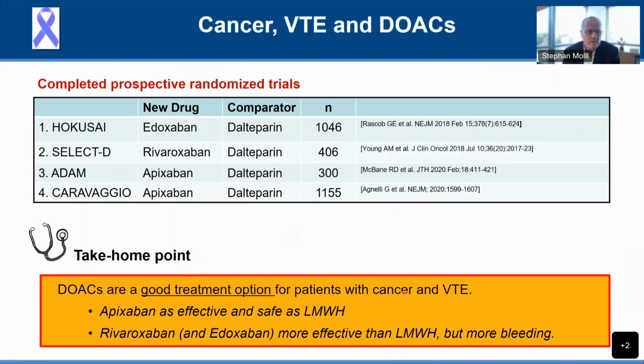And in many individuals' practice, the DOACs have replaced low molecular heparin because they're easier to take, at least in my country, often less expensive than low molecular heparin, even though it's still expensive. And there's a conglomerate of data showing that apixaban is as effective and safe as low molecular heparin. Rivaroxaban and edoxaban are more effective than low molecular heparin in the patient with cancer and VTE, but there's more bleeding. But overall, they are non-inferior to low molecular heparin. So yes, we can use the direct oral anticoagulants in cancer patients with VTE.